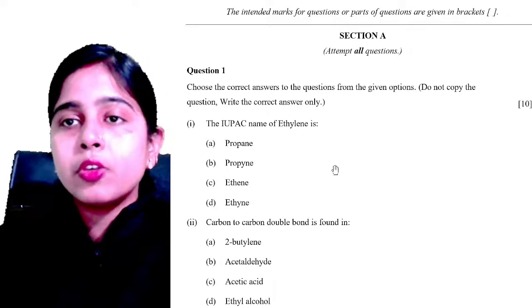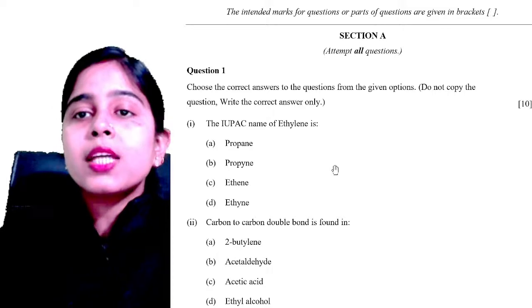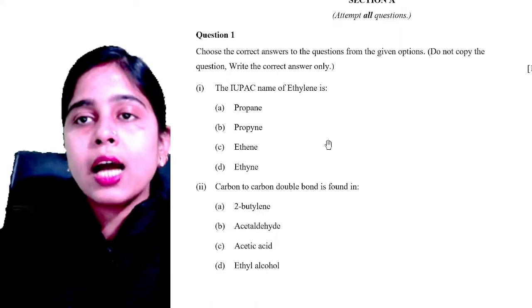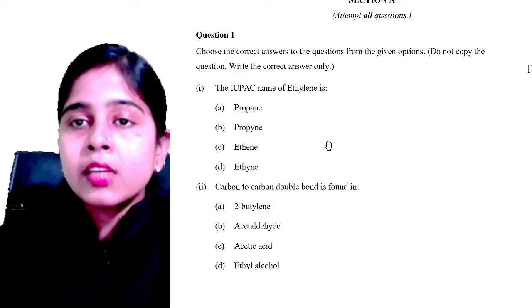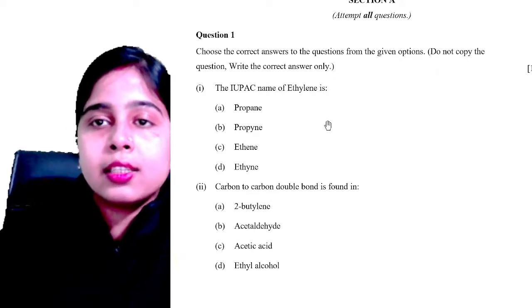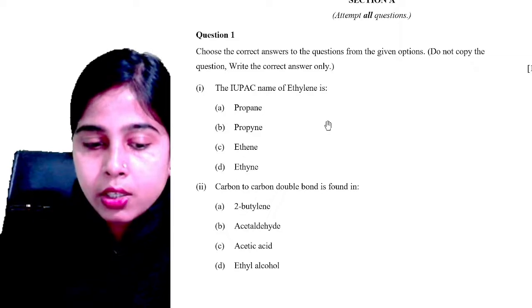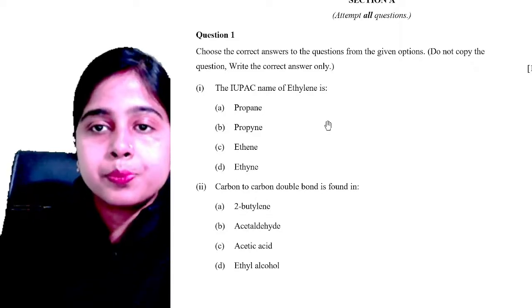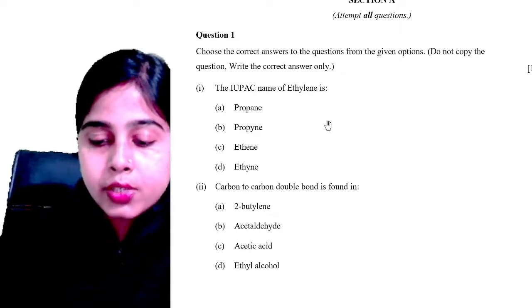Let's start with the first question. The IUPAC name of ethylene is... Propane, propine, ethene, ethyne? Please let me know once you know the answer. Everyone, please try to answer this question.